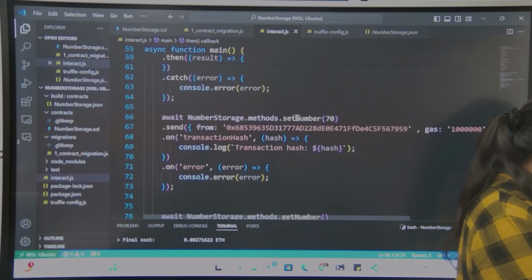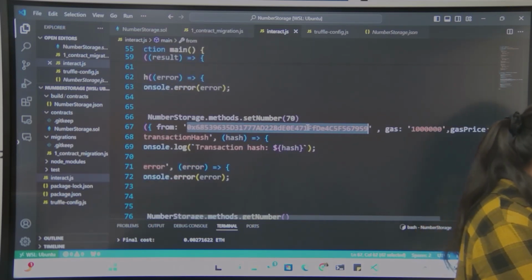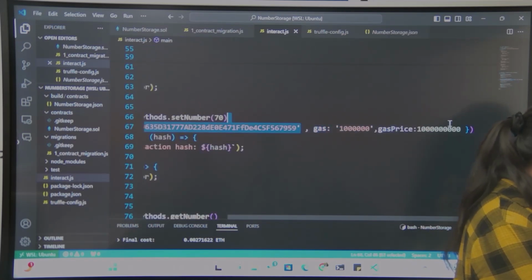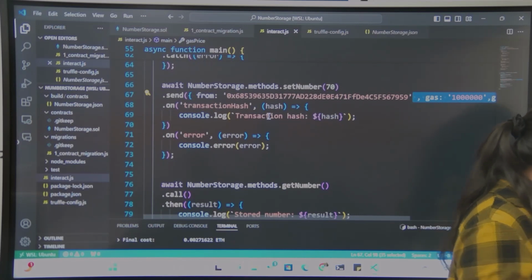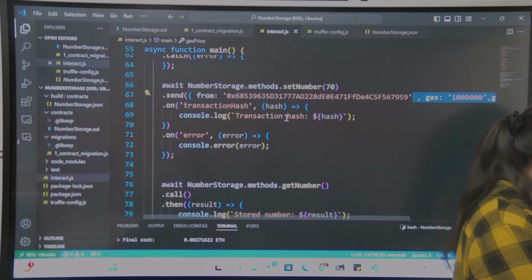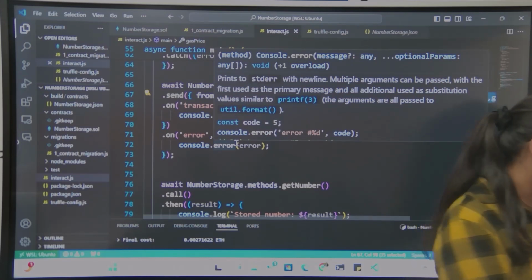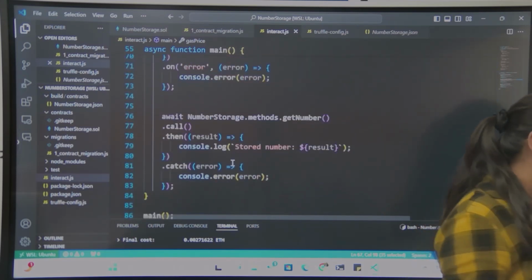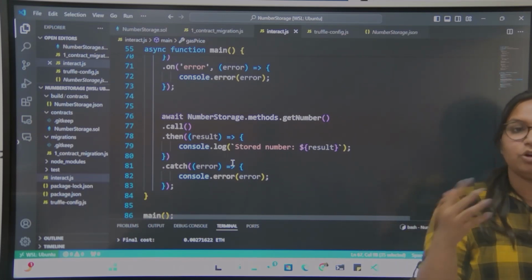Then we have a setNumber method which is setting 70 in this contract. Basically we use the .send method to send to a contract address. Then we have specified the gas and gas price, and then we are printing the transaction hash to verify whether the transaction has happened or not. And at last we are again getting the number for checking whether the number is stored or not.